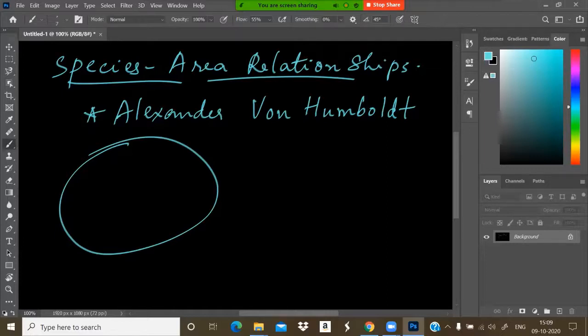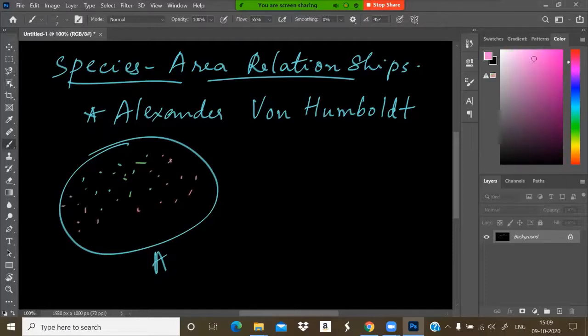species richness increased with the increasing explored area. Within a region, suppose this is region A, species richness increases in a particular area by the exploration of that area. What do you mean by that?